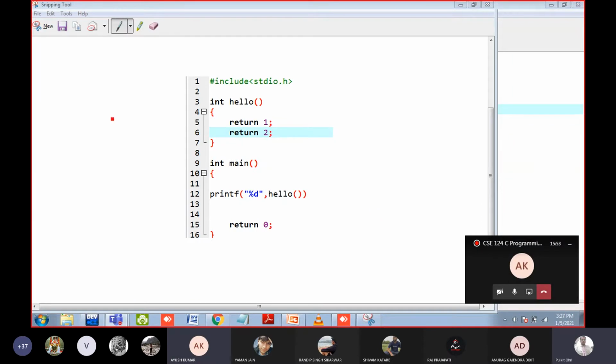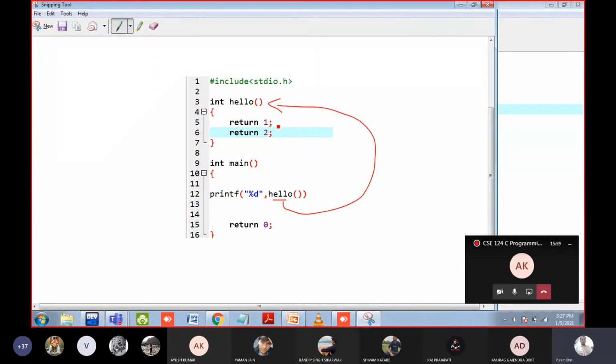Correct. So what will happen here? First of all, this hello function is called. Return means leave this particular area and go to the calling. Means when you execute line number 5, 1 is returned here. Once you have left the hello function and are in the main function, how can you go back and print 2?